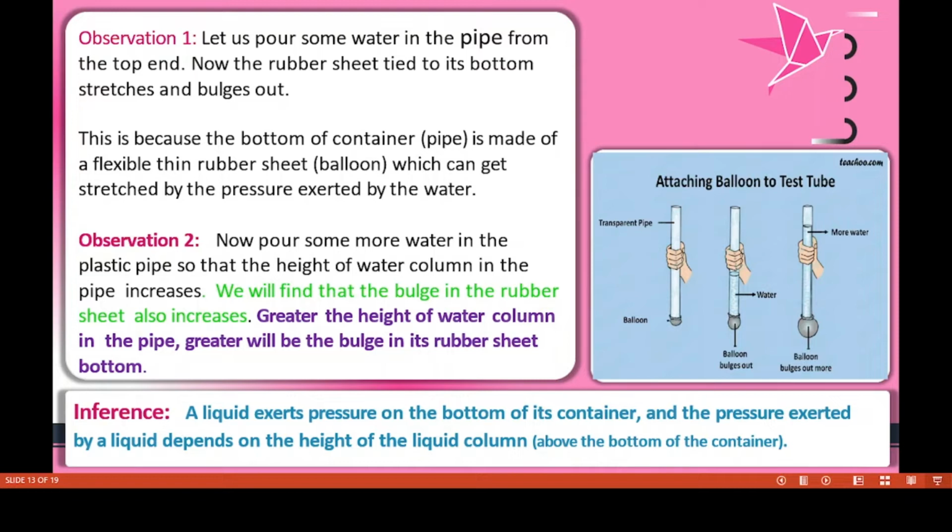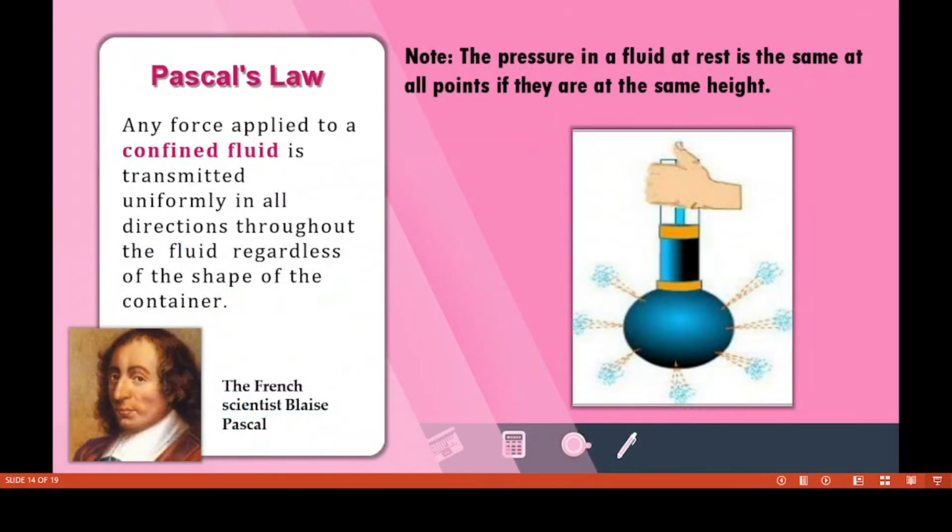From this we understood a liquid exerts pressure on the bottom of its container, and the pressure exerted by a liquid depends on the height of the liquid column. Yes, the important law in physics, children, is Pascal's law. The French scientist Blaise Pascal derived this law. Already we know the SI unit of pressure is Pascal.